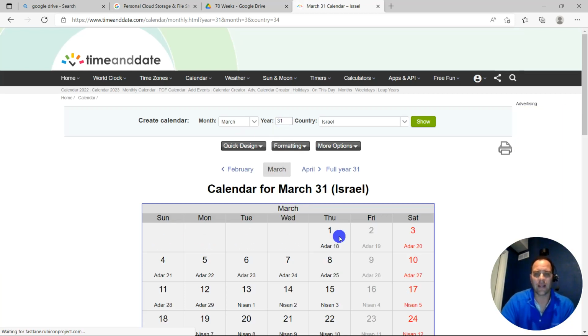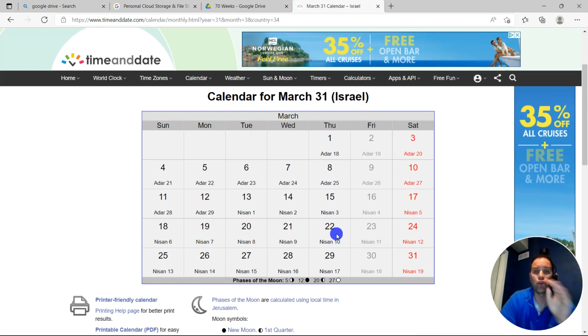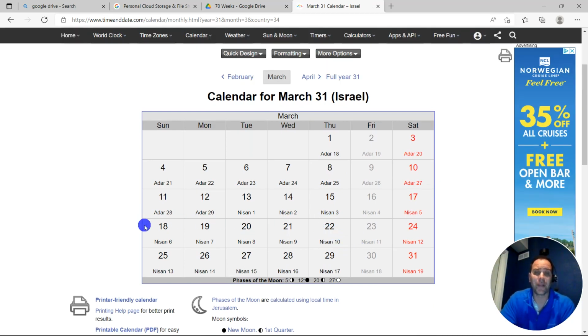March 22nd. No, this is Julian calendar. Okay, so the big numbers are Julian calendar. The smaller numbers are Hebraic. Alrighty. The calendar that we use today is Gregorian. It basically just has a higher level of precision. I have articles on that in the PDF, so that explains it.